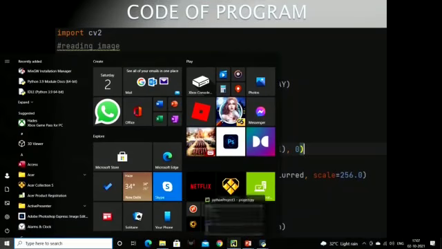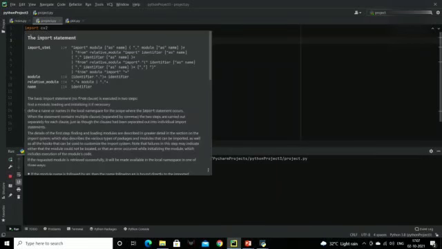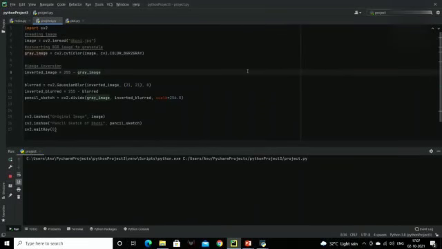So here is the code of the program. Now I am going to the program here. So let's see it. Here we have imported the CV2 library which is used in this project.